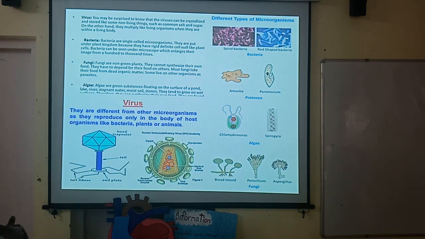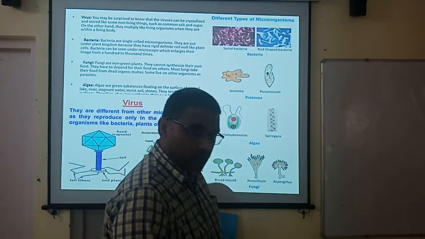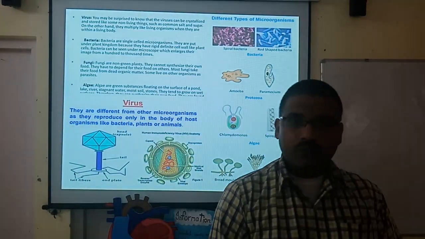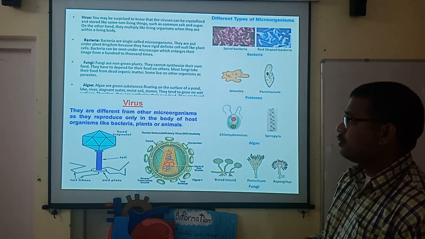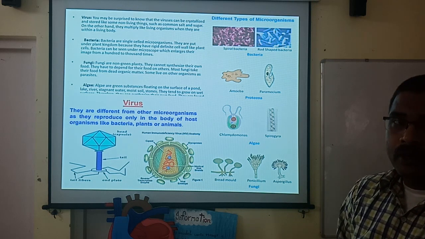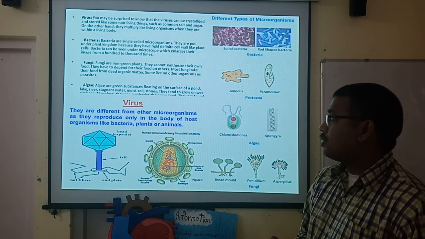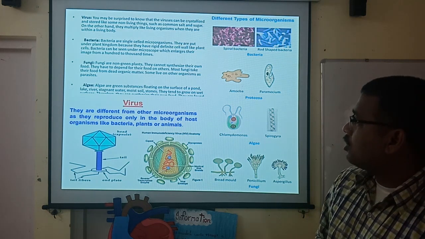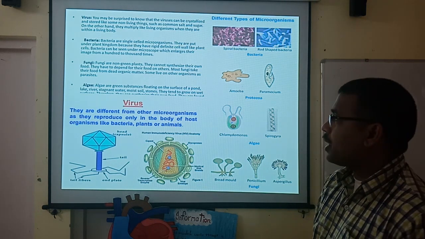Most fungi take their food from dead organic matter, and that's why they are called parasites.